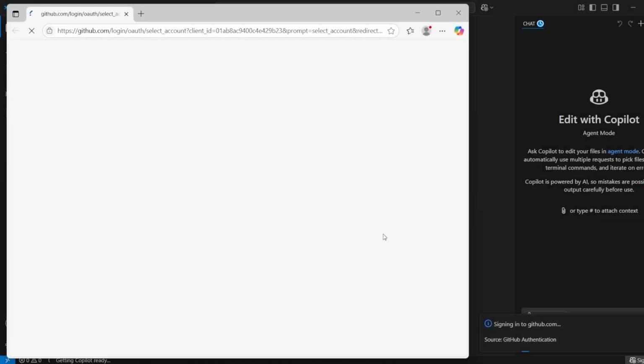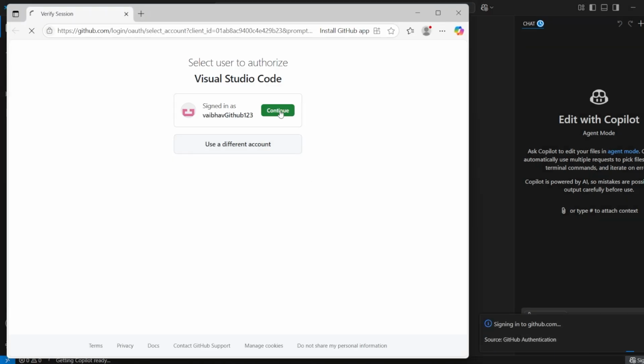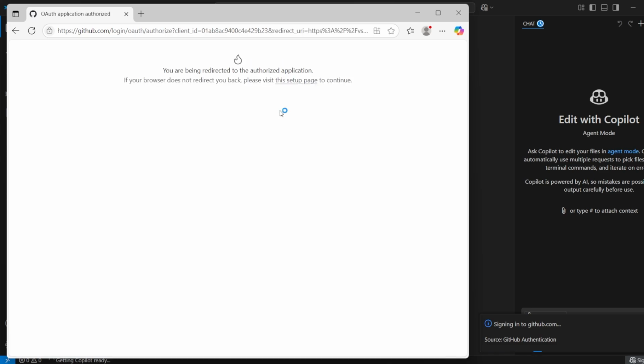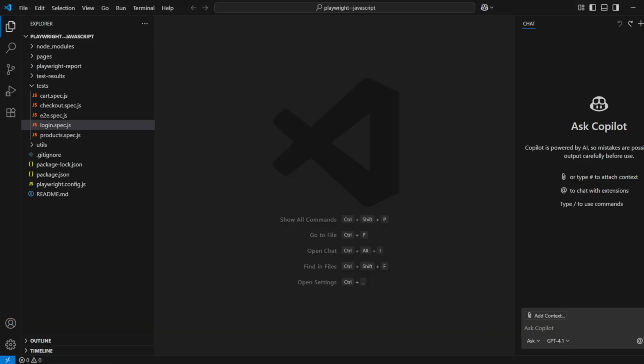I will do a sign in and it will just log in with my GitHub account. We have linked Copilot to our IDE, that is VS Code, and you will see the details here, how many code completions and chat messages there are and all that stuff. So there are three types of how Copilot works: ask mode, agent mode, and edit mode.